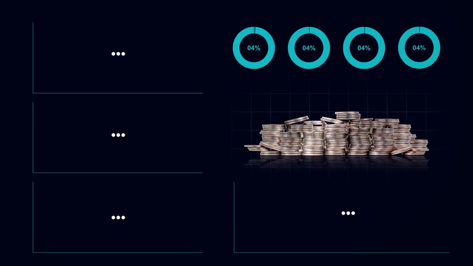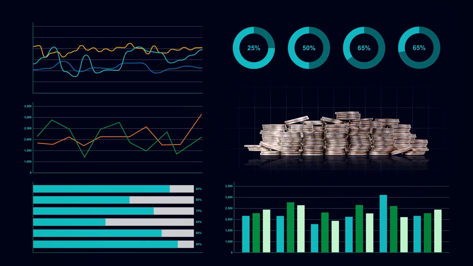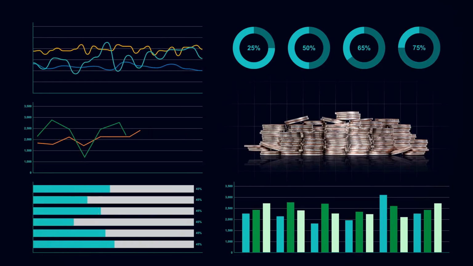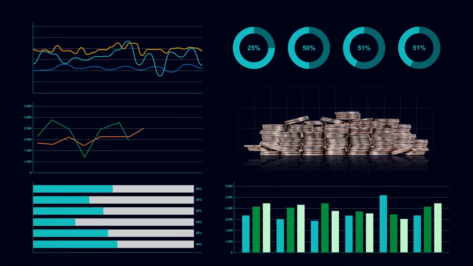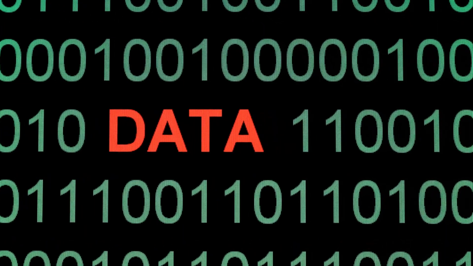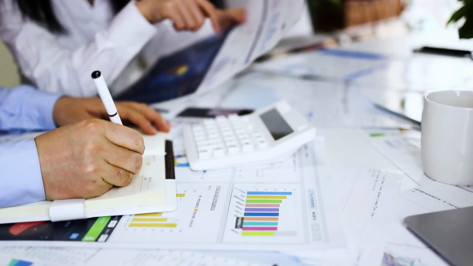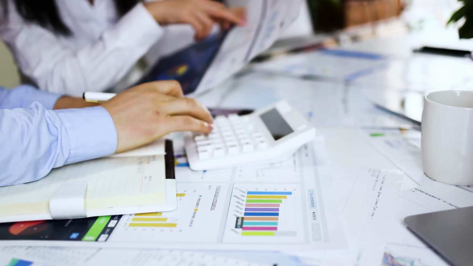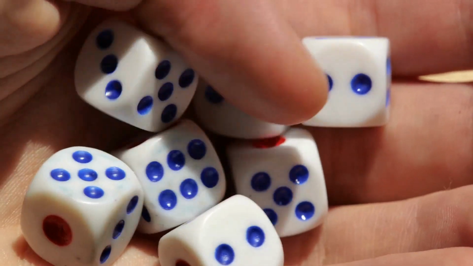But let's not forget, probability is deeply rooted in data. The more data we have, the better our predictions. Imagine you're tossing a coin. The more times you toss it, the closer you'll get to the expected 50-50 split between heads and tails. This highlights the importance of data collection and analysis in probability theory. But data, like all things, can be flawed or incomplete, and thus, our predictions can be off.